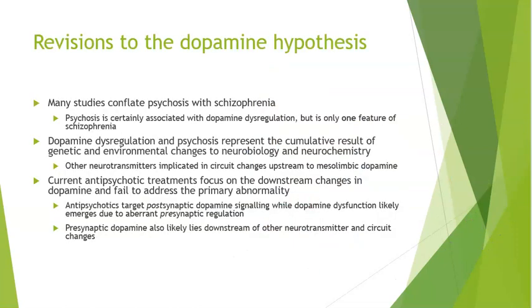Okay? Now, the presynaptic dopamine also lies downstream of those other changes in, say, GABA and glutamate and other circuit changes. So again, perhaps we should be focusing more upstream and not on that mesolimbic dopamine pathway specifically. Perhaps that's a side effect of the actual cause of schizophrenia.